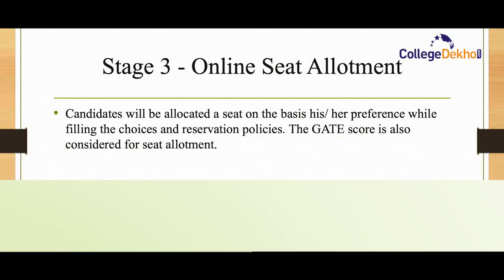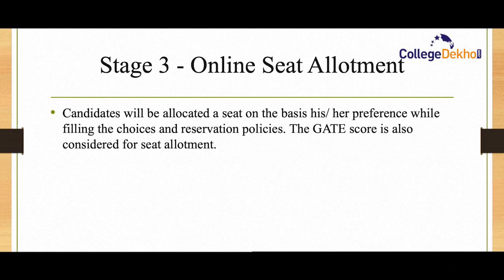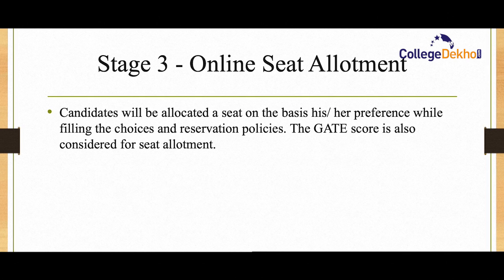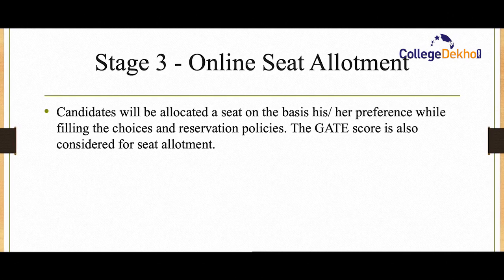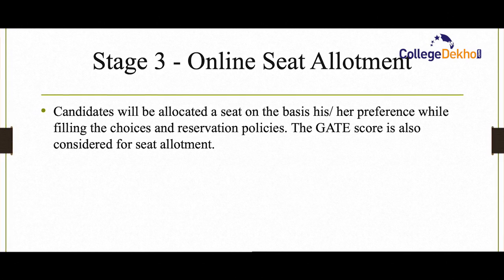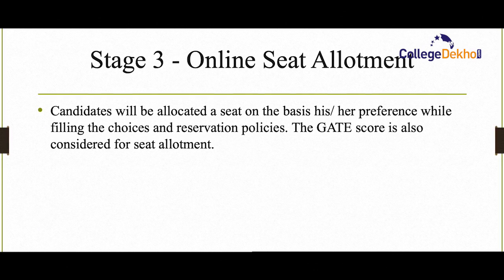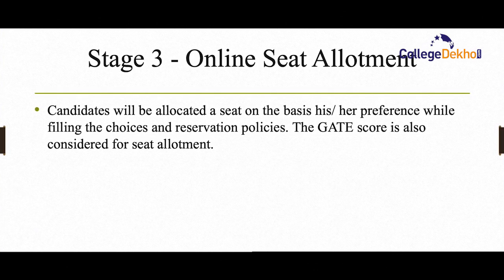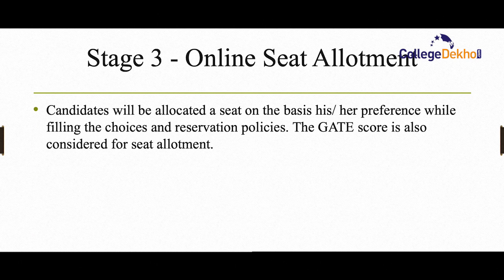And stage 3 is online seat allotment. Candidates will be allocated seats on the basis of the choices filled in the choice filling form and reservation policies. GATE score is also considered for the seat allotment, and vacant seats available in the institute. So seat allotment is processed on the basis of these factors.